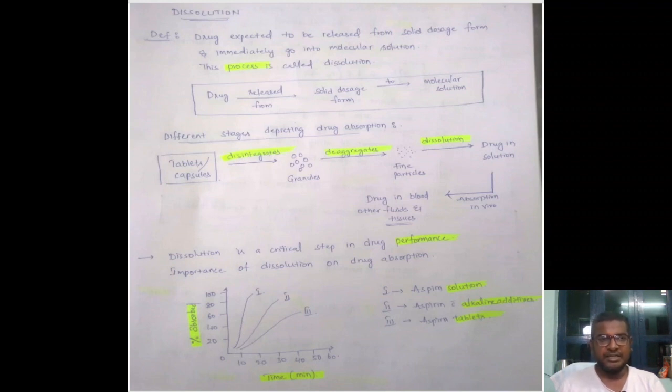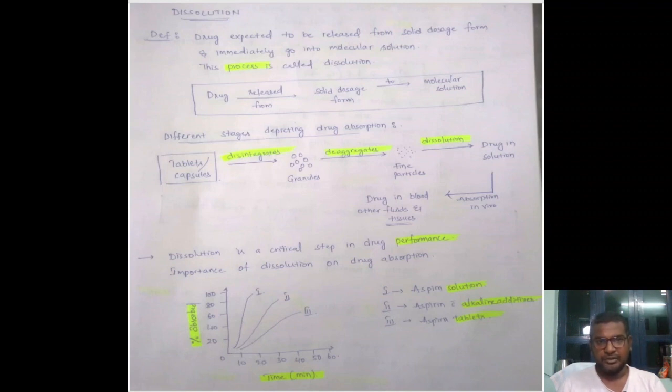Here we can see different stages depicting drug absorption. We can see the tablets. Once the tablets enter our body, they get converted into granules by means of the disintegration process, and these granules are again converted into fine particles by means of the deaggregation process. These fine particles present in our body again get converted into the drug in solution form by means of the dissolution process.